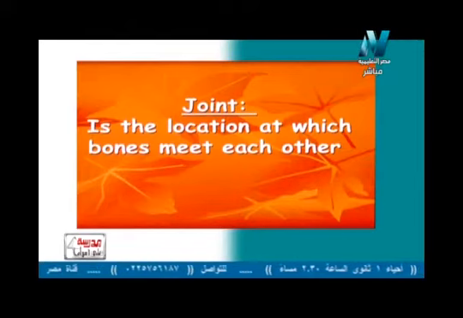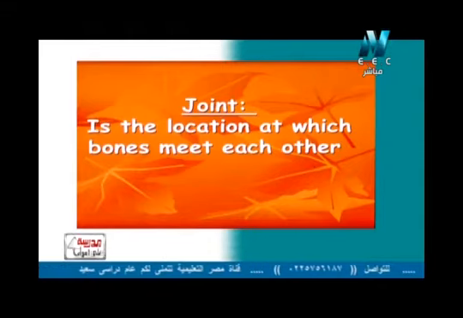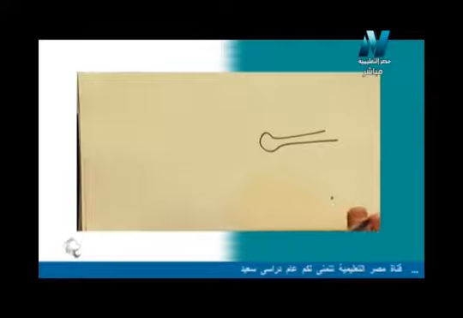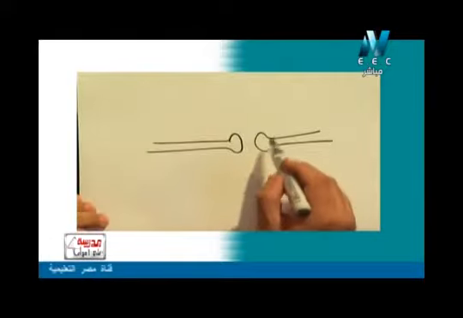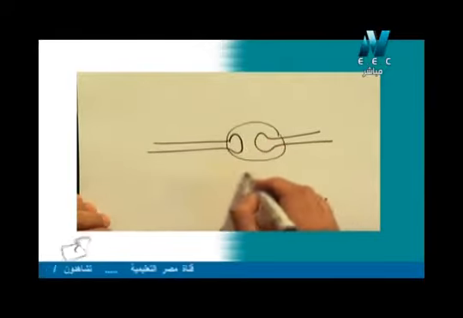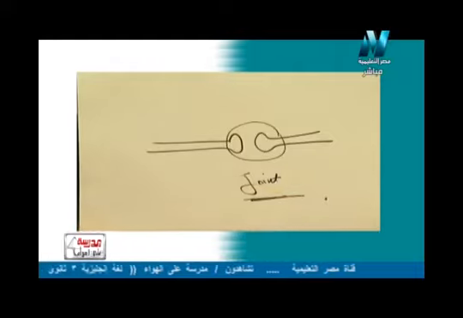Please let me draw this joint. Let's draw a joint together, a very important drawing. Look here. Imagine that I have two bones and those two bones meet each other. This whole area, we will call it a joint. What do we call it? Joint. So what's meant by joint? Joint, the articulation.